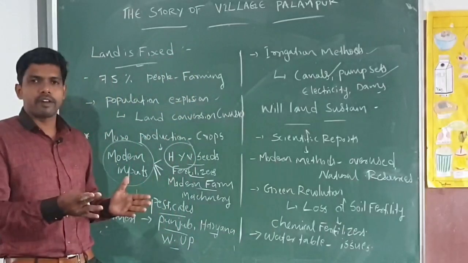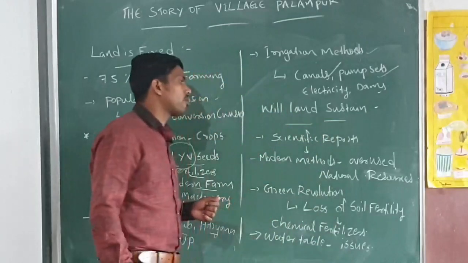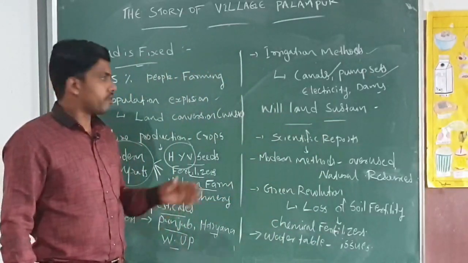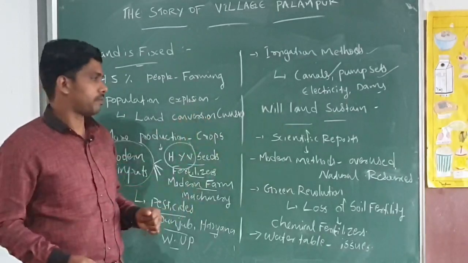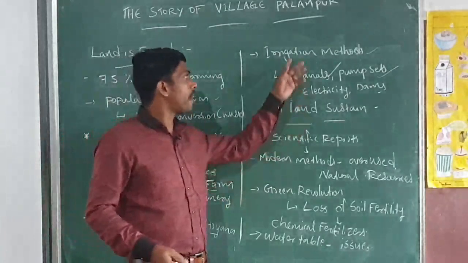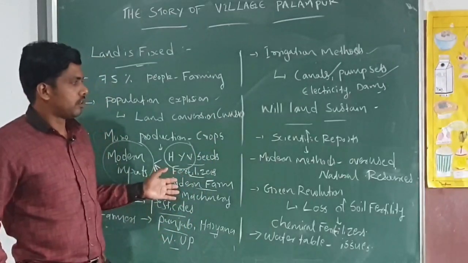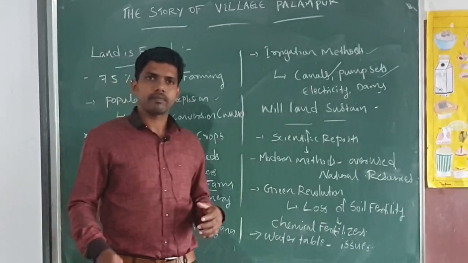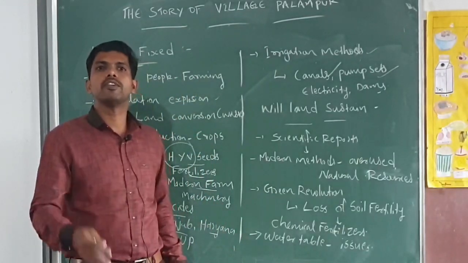And next area we can discuss, whether land is sustainable or not. So we discussed how to convert the land into a productive one. Next we can discuss the impact of all this technology and these modern methods. First one, in India overuse of the land is going to become a source of a lot of issues.